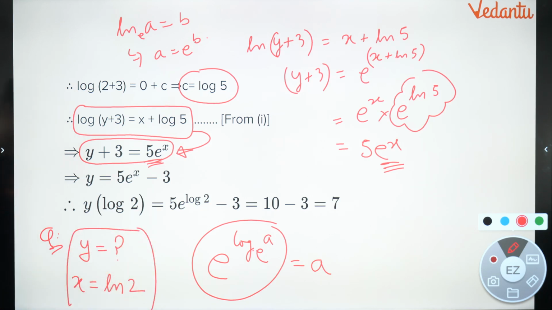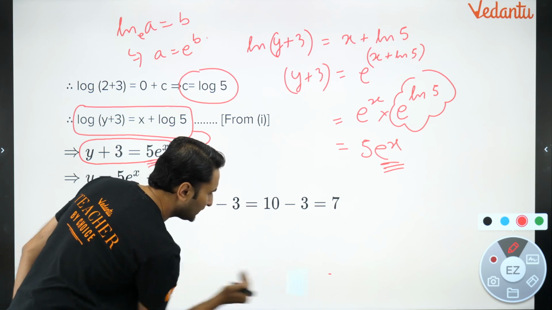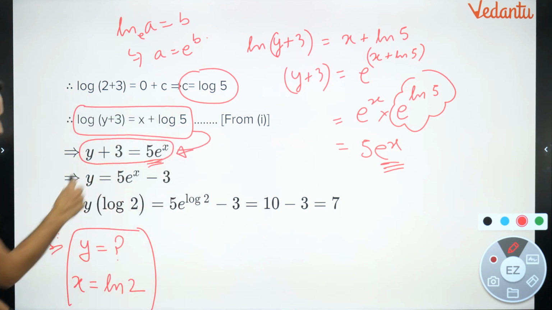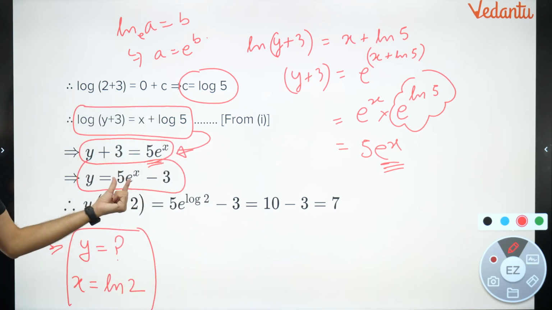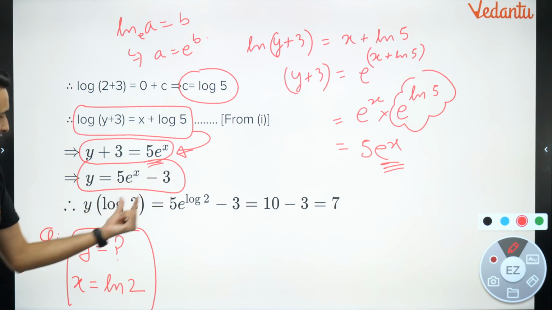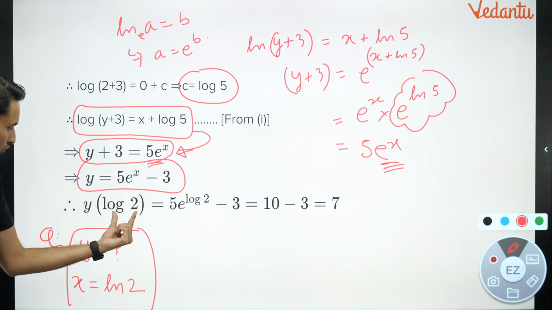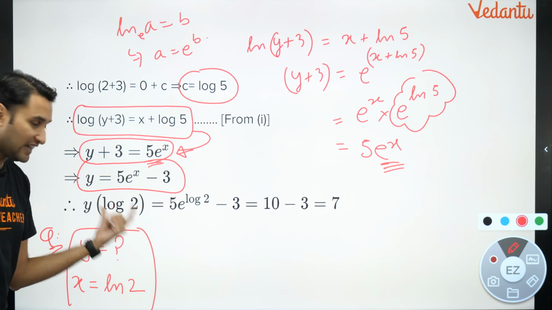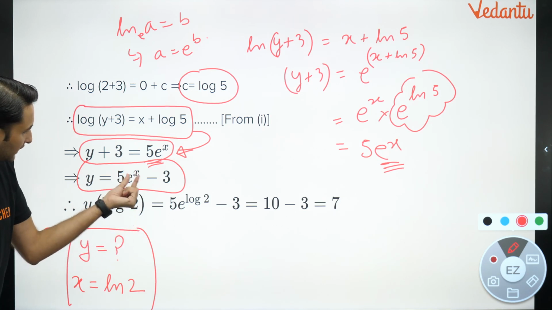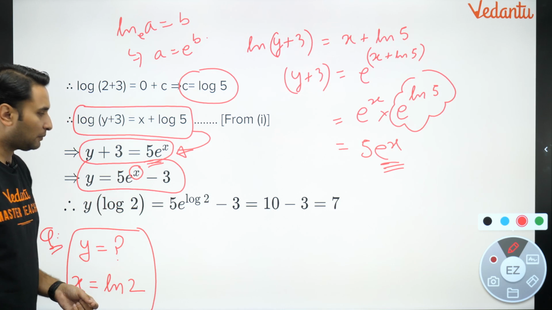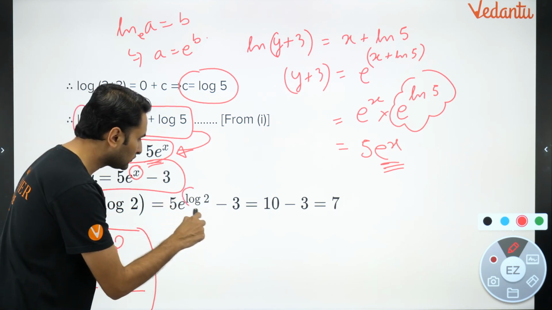This was the question, right? So what do we have? This is my equation: y is equal to 5 e raised to the power x minus 3. Then what will be the value of y when x is equal to log 2? In the place of x put log 2.